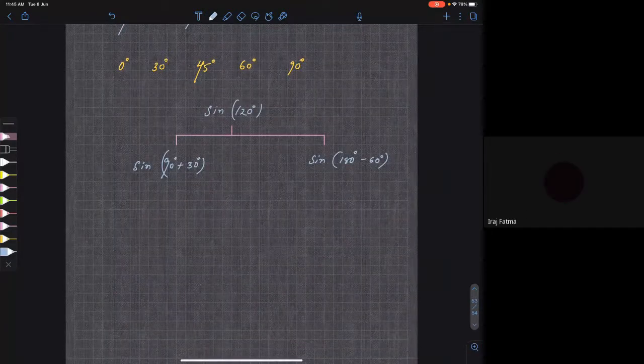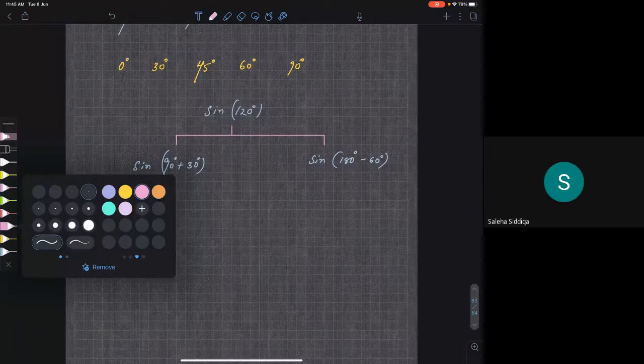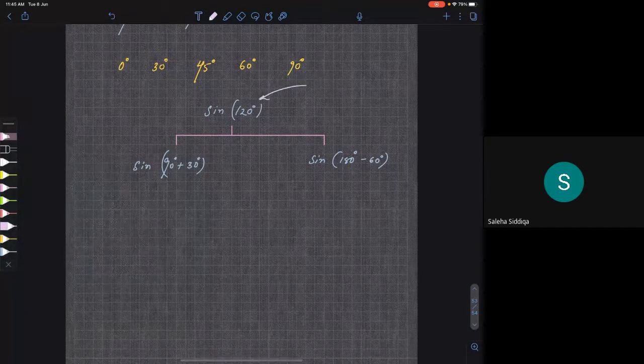Now tell me, in which quadrant does this lie? Second quadrant. So basically this will lie in quadrant 2.